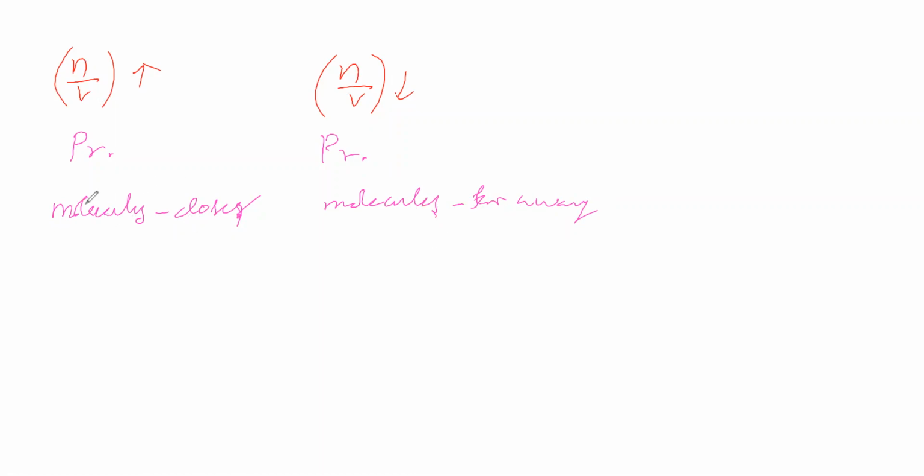Since molecules are closer, the number of collisions on the wall of the vessel will be high, whereas here the number of collisions on the wall will be low. So the number of collisions on the wall is higher here compared to this.